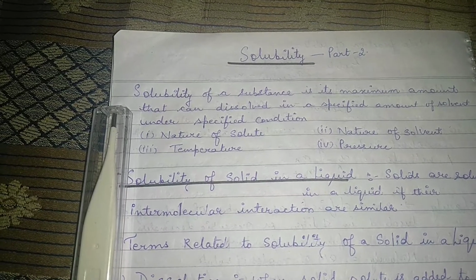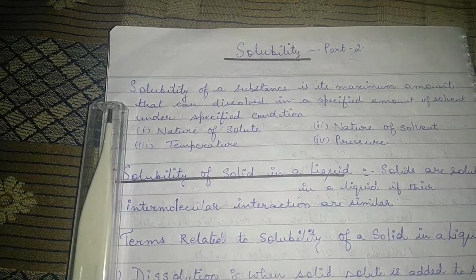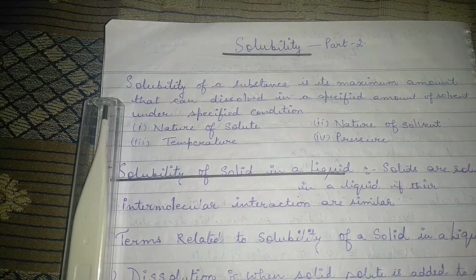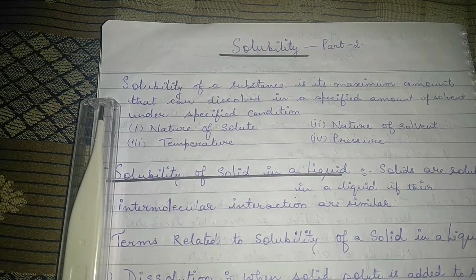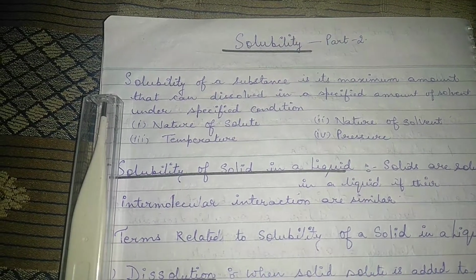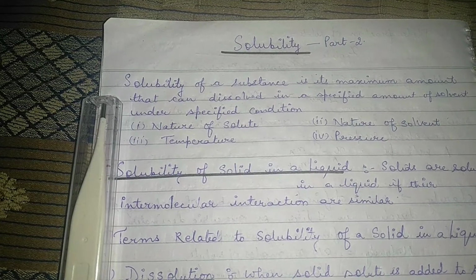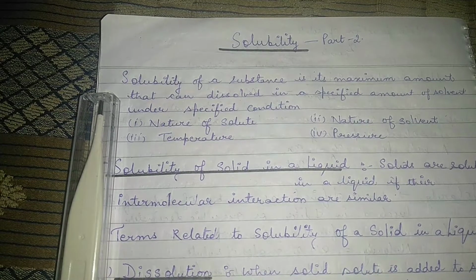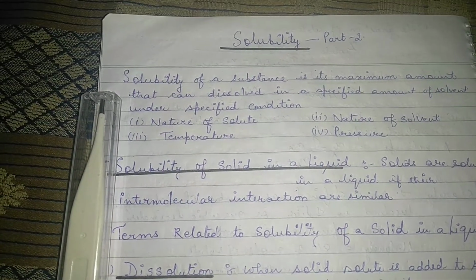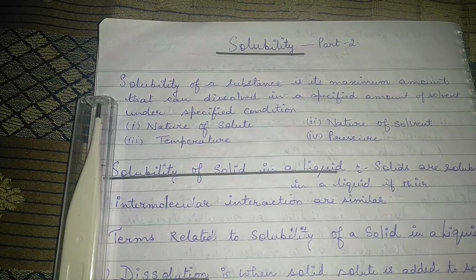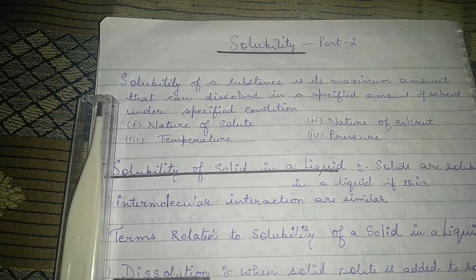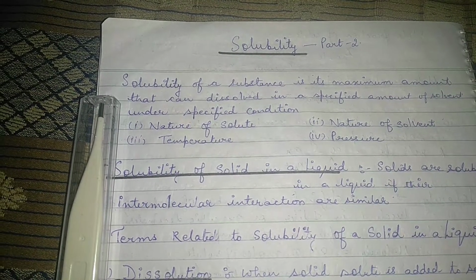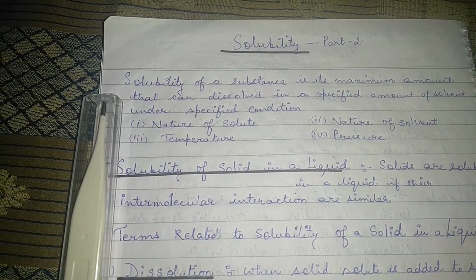Solubility कहते किसको है? Why do we use the term solubility? So देख लेते हैं क्या लिखा है. Solubility of a substance is its maximum amount that can be dissolved in a specific amount of a solvent under specific conditions. जब किसी भी हम सॉल्यूट को सॉल्वेंट में डिजॉल्व करते हैं, एक स्पेसिफिक कंडीशन होती है जिसमें हम सॉल्वेंट में उस पर्टिकुलर सॉलिड को डिजॉल्व करते हैं. So at a specific amount of a solvent, we dissolve a solute of specific quantity under specific conditions.